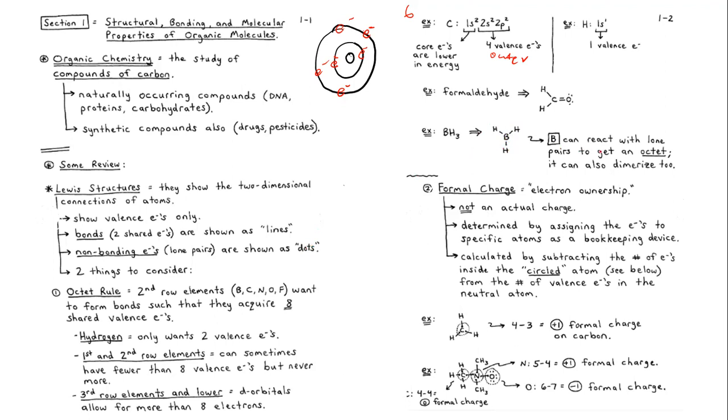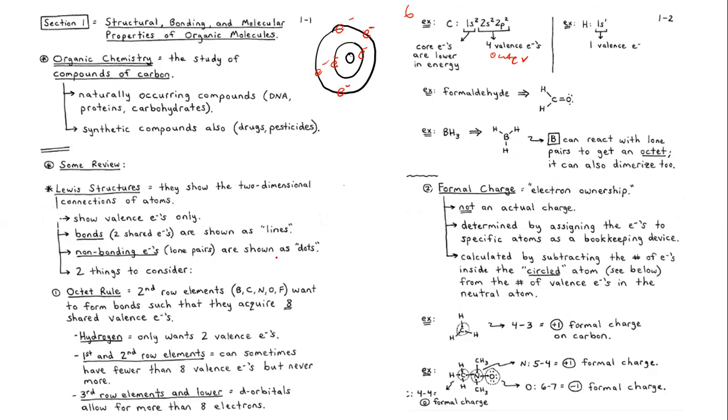Okay, so we say B can react with lone pairs to get an octet. So boron can obey an octet rule, but in this case it is unstable, but it has formed a compound. Once more, this boron can obey an octet rule when it reacts with lone pairs. In that case, we are talking about the Lewis acid. Okay, and then again, it can also dimerize. For a fact that it can dimerize, that means boron can react with boron. That's what it means when you say it can dimerize. It can react with itself, with a similar molecule of it. You understand what I'm saying?